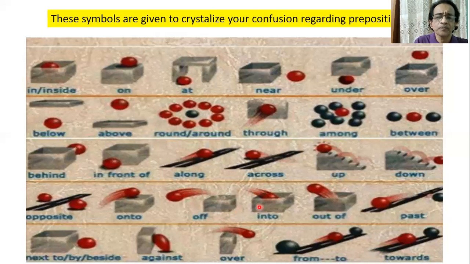Then into. Into means this is actually motion. Into is used in our life as a motion, or the state or condition or form of something.